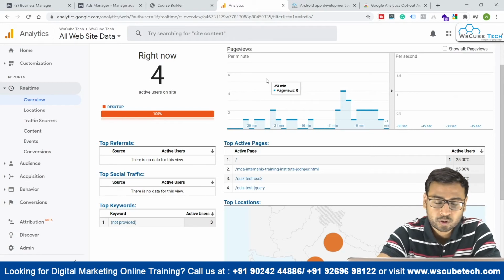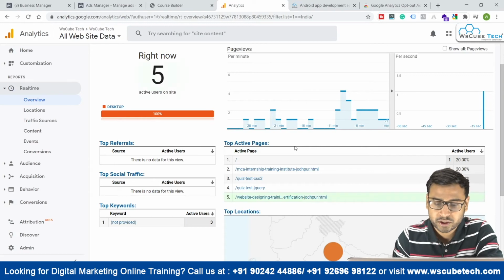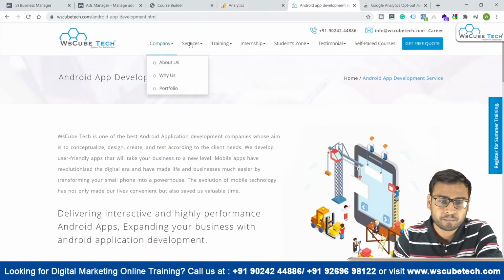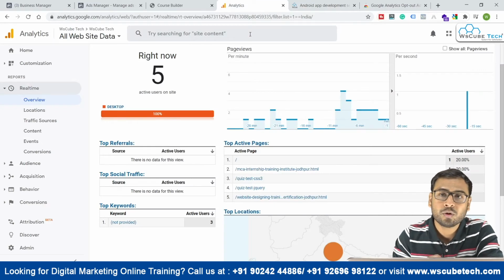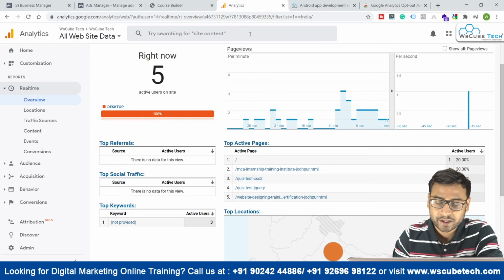As you can see, no information is passed. This time the Android app development visit is not counted in Google Analytics. So we can actually block visits like this.